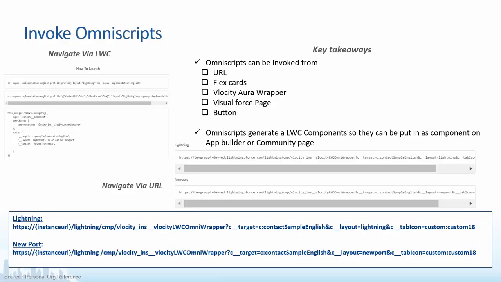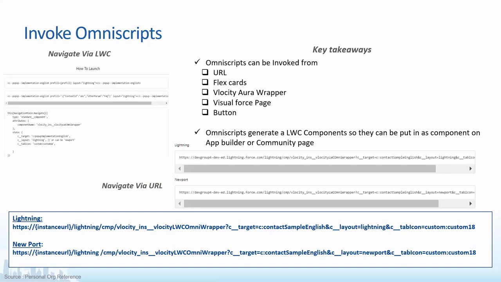If you are using an LWC button to invoke the whole OmniScript, then we can use the navigation mixin. In LWC, whenever we want to navigate via a button, we always use this navigation mixin. We get this whole syntax out of the box from the OmniScript, provided in the how to launch section. I'll quickly show this section when I build an OmniScript.